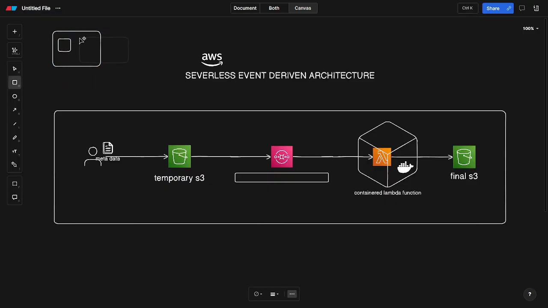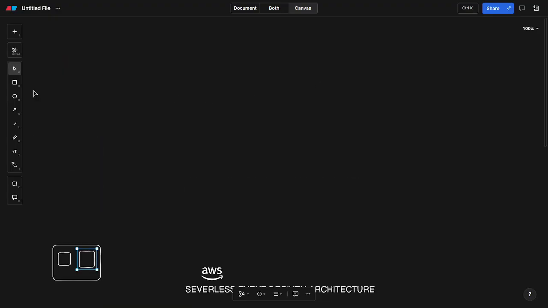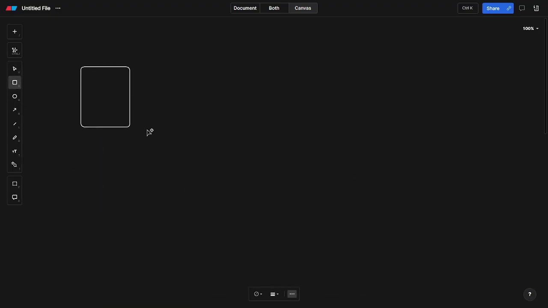So this is where the user is going to log in, and this is the service where we send a welcome mail. Let's explain the event driven architecture here.